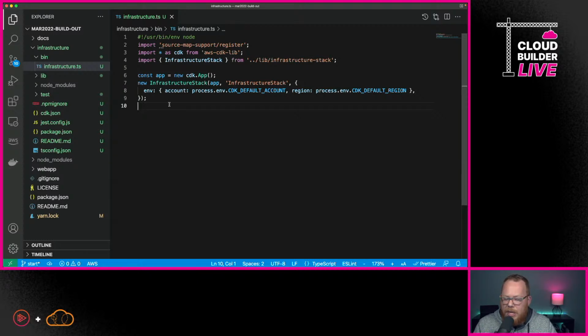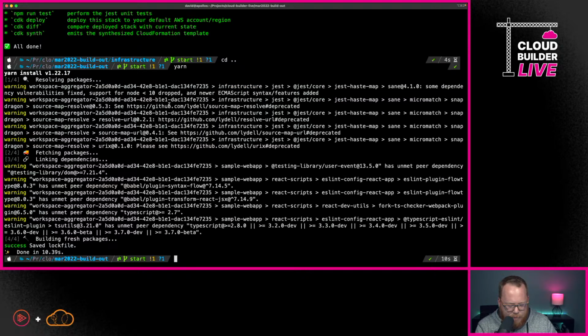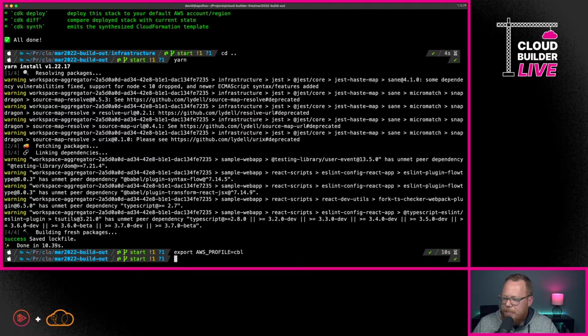Now, the next thing we need to do is go back over to the terminal. And within here, I'm going to export my AWS profile. I've got a specific profile that I use for this series called CBL, and that's what I'm going to be using here.